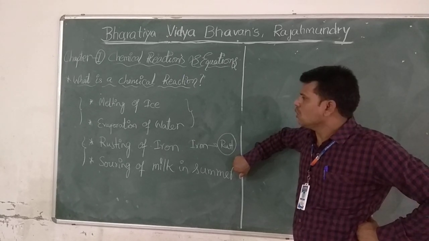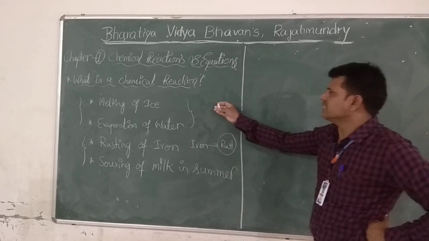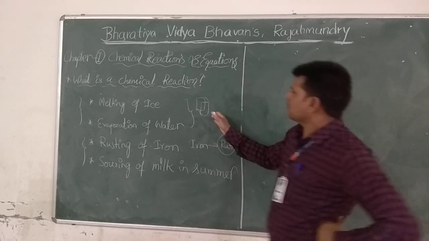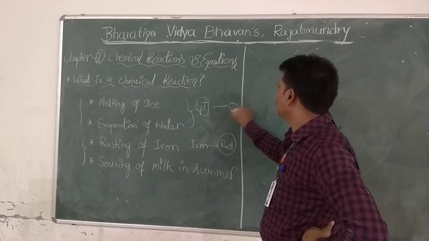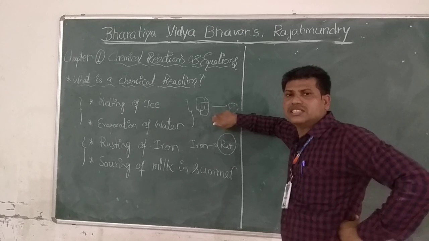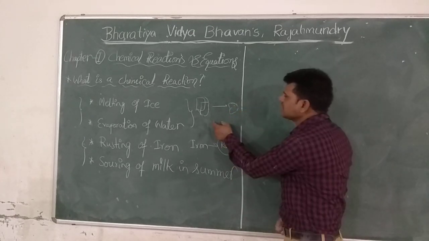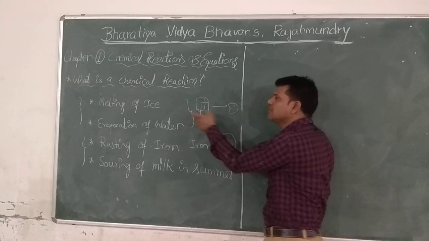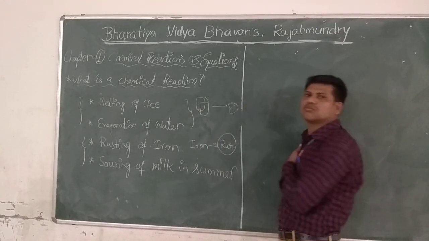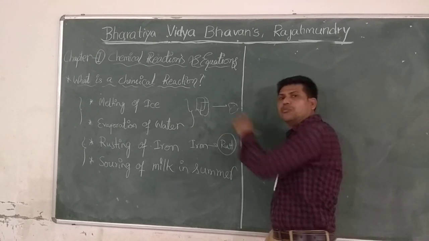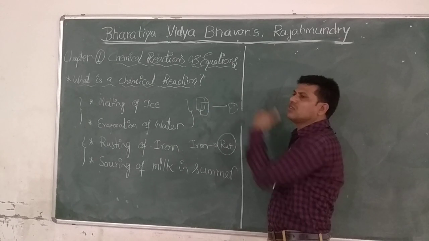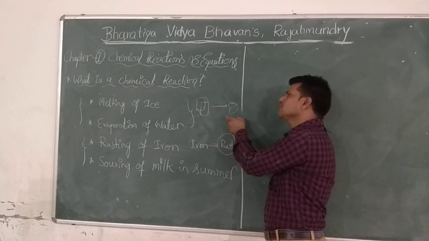Very important. So here, melting of ice. This is ice only. Just take an ice cube like this. By melting it will become water only. So ice can convert into water. Water is another form of ice only. Ice is another form of water only. By variation in the temperature of existence only, it will be called ice or water. But both are the same form, both are the same composition only. There is no new chemical name or new chemical formula. Ice means H2O. Water means H2O.